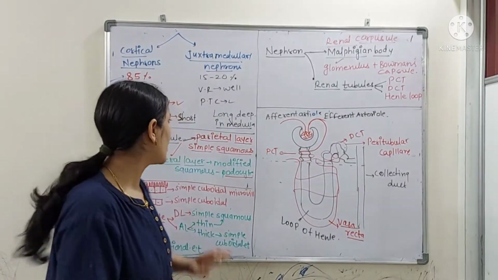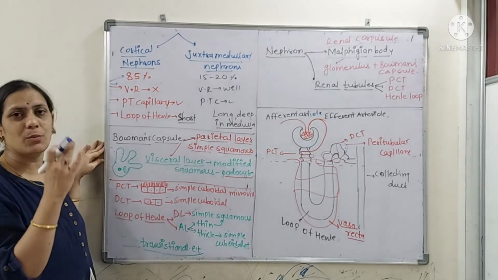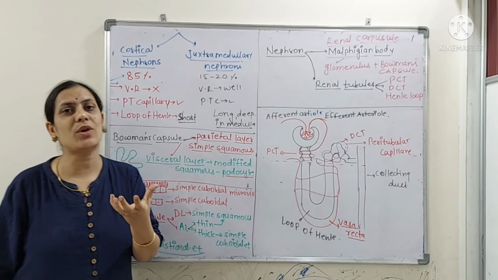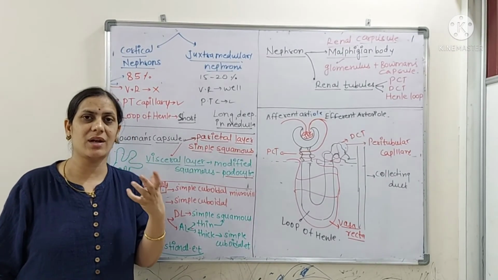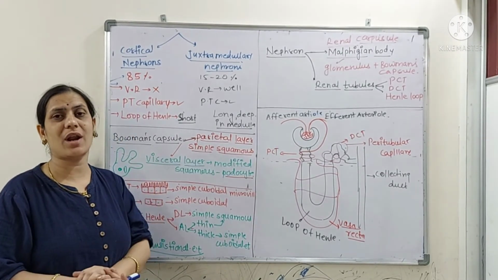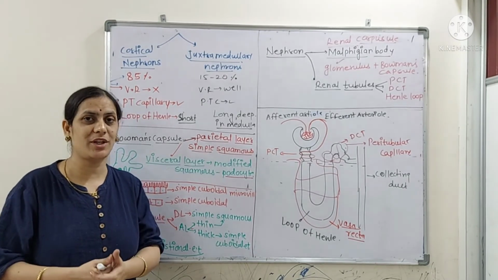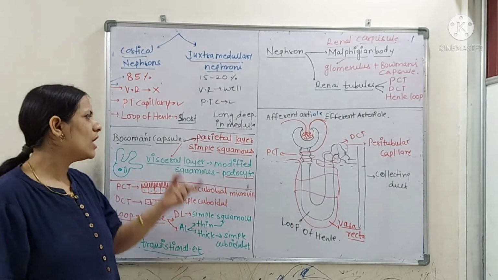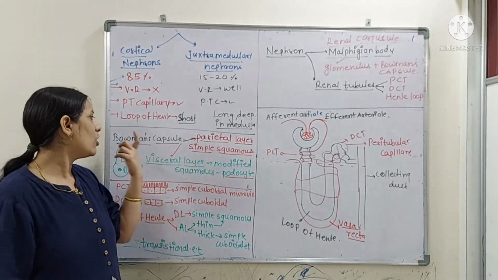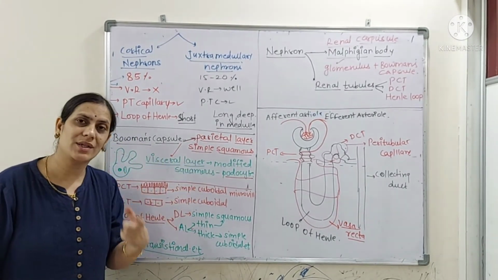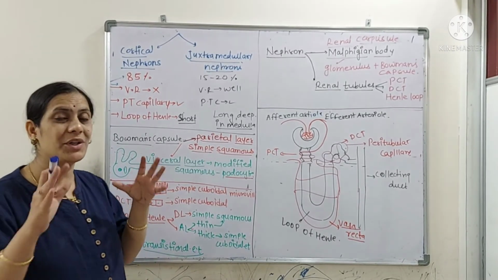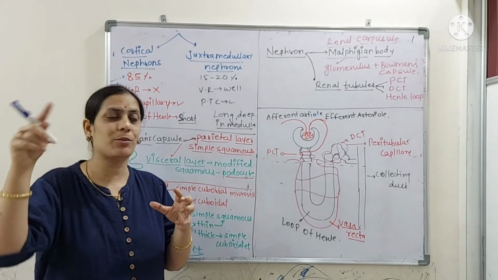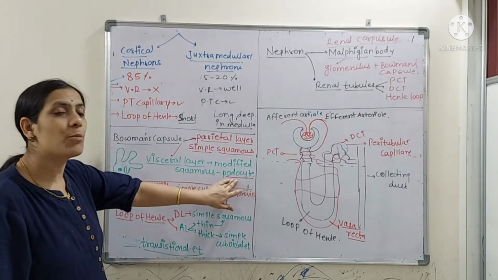Now we have to check the cells present in this region. Let me start with the Bowman's capsule, a cup-shaped structure with two layers. The outer layer is the parietal layer, and the inner layer is the visceral layer. The parietal layer is made up of simple squamous epithelial tissue. For the visceral layer, please remember, because this is a previous year question, it is also simple squamous epithelial tissue, but modified, looking like finger-like projections. You could call them podocyte cells.